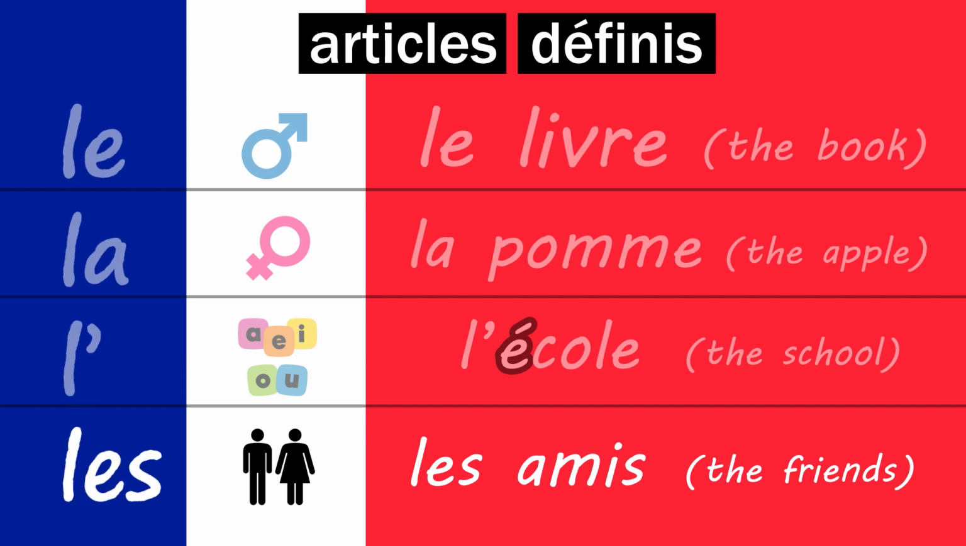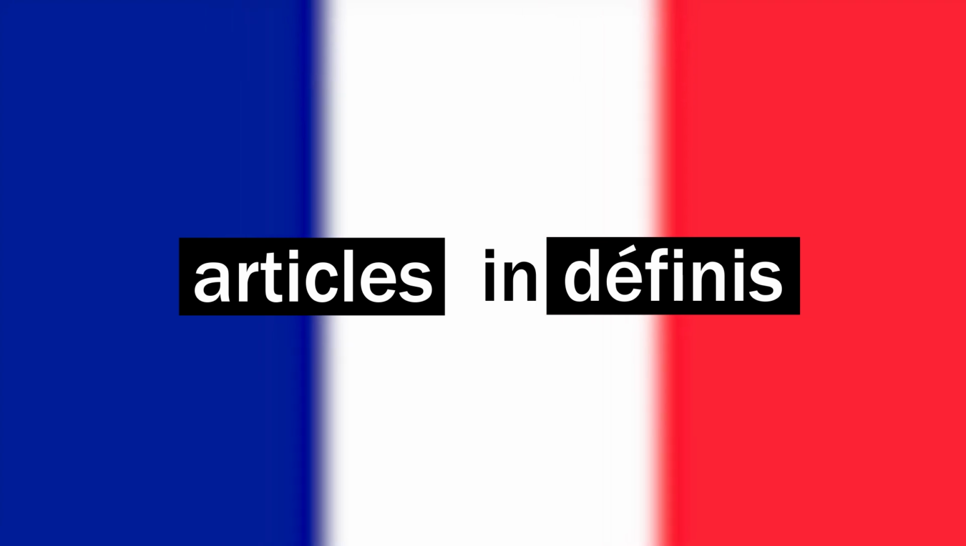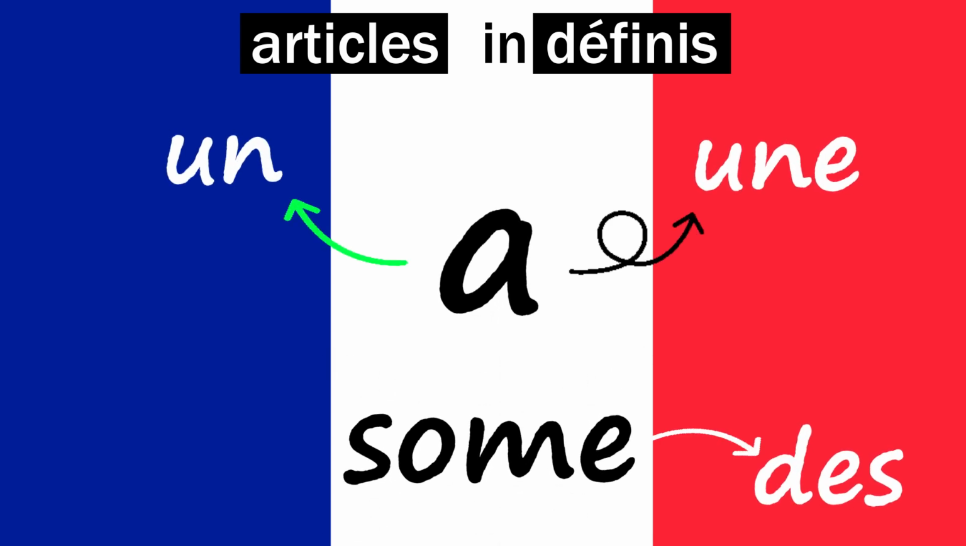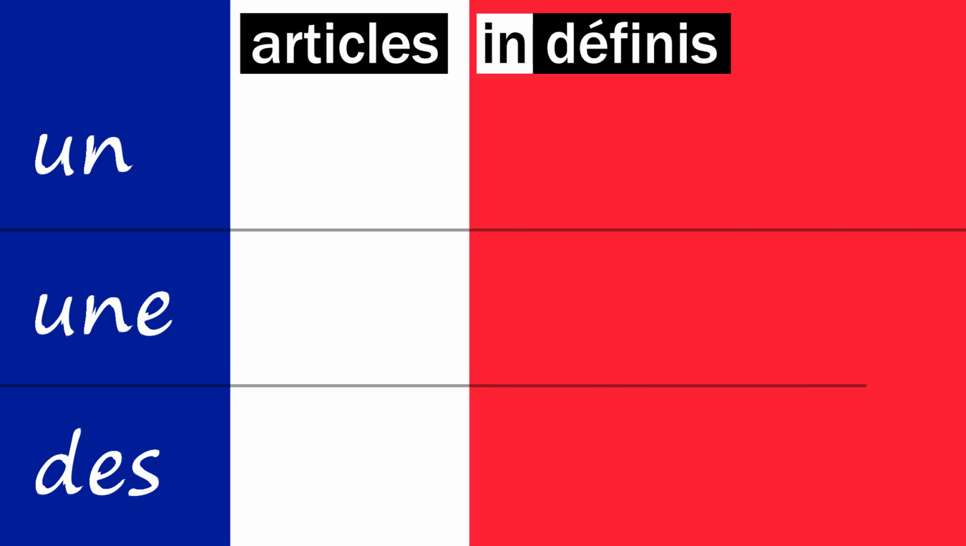Easy, right? Now let's talk about the indefinite articles. Les articles indéfinis. These are a or some in English. And in French, we use different words depending on the gender and number of the noun. Let's take a deeper look.